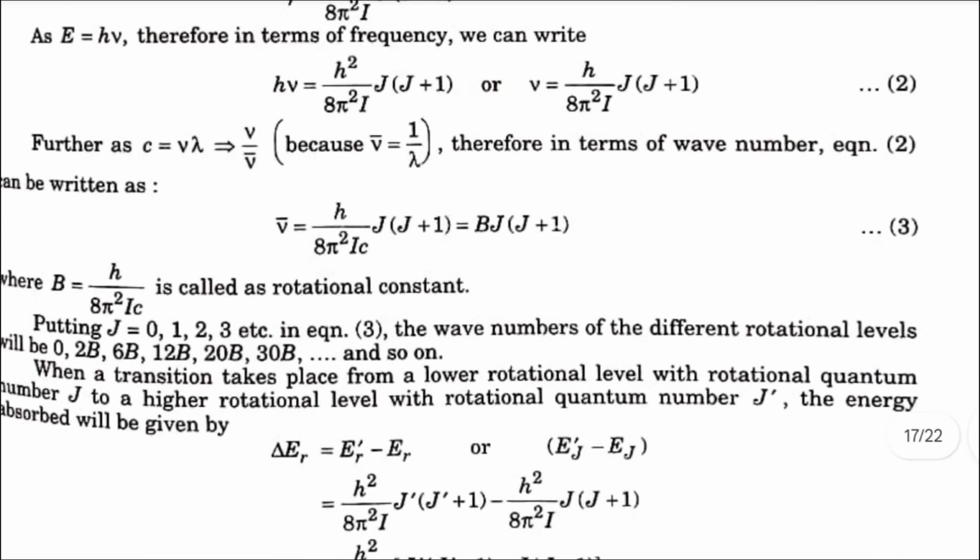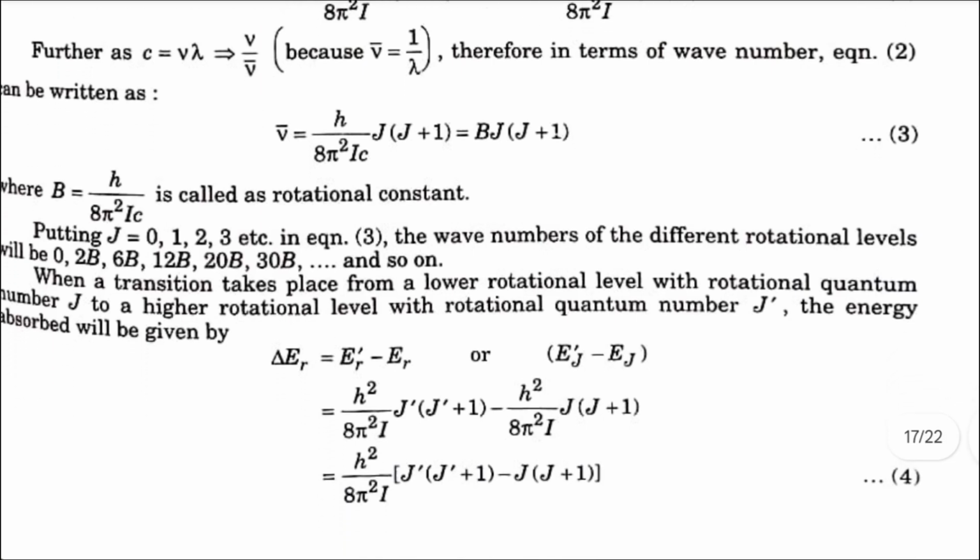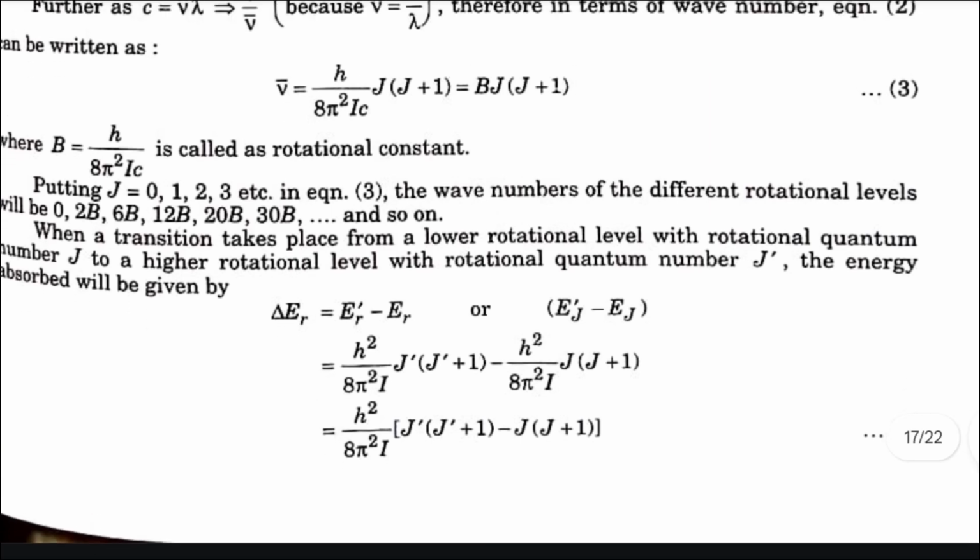Further, c is equal to nu lambda. So in terms of wave number, it is written as B j into (j plus 1), where B is equal to h by 8 pi square I c, called the rotational constant. Putting j is equal to 0, 1, 2, 3, etc., the wave numbers of different rotational levels will be 0, 2B, 6B, 12B, 20B and so on.